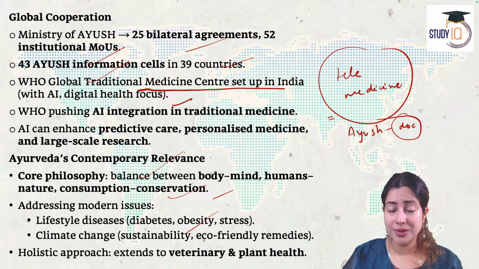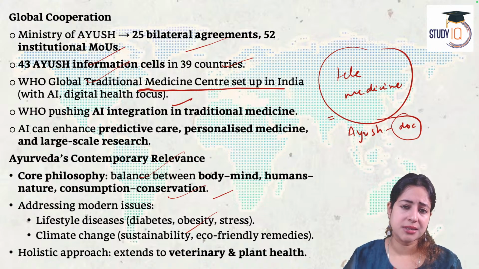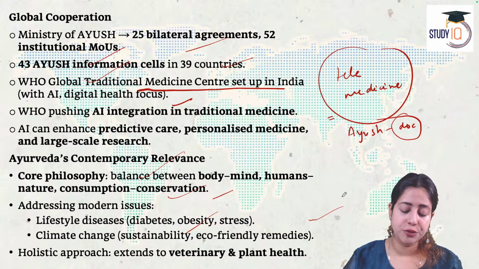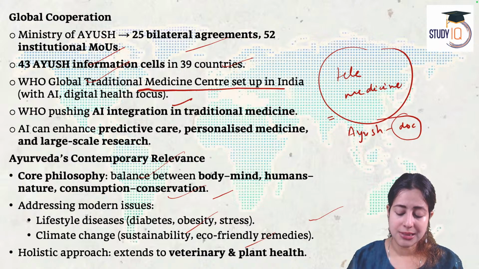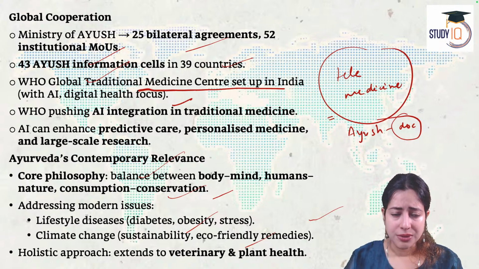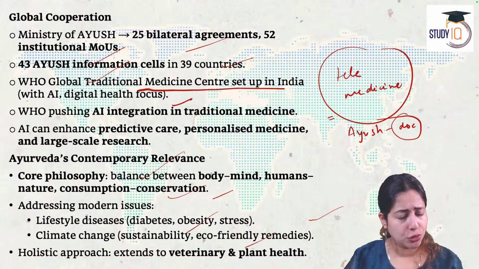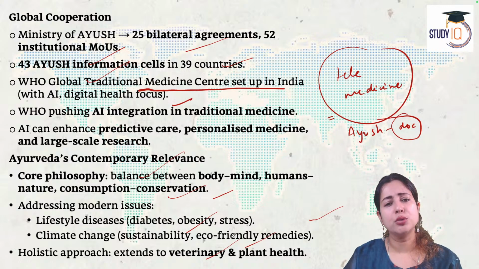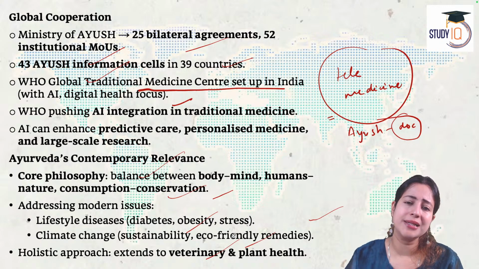So therefore, today Ayurveda has a massive application across preventing non-communicable disease like insulin resistance, diabetes type 2, obesity, stress, anxiety, depression, hypertension. It's also working wonderfully for enabling sustainable agriculture, sustainable eco-friendly remedies by suggesting to the governments that please do not allow much pesticide, do not do much modernized and artificial seed farming. Go back to organic farming because that's what Ayurveda gets its ingredients from. So therefore, Ayurveda completely believes in a one health approach, and that's why it's the medicine for the future.